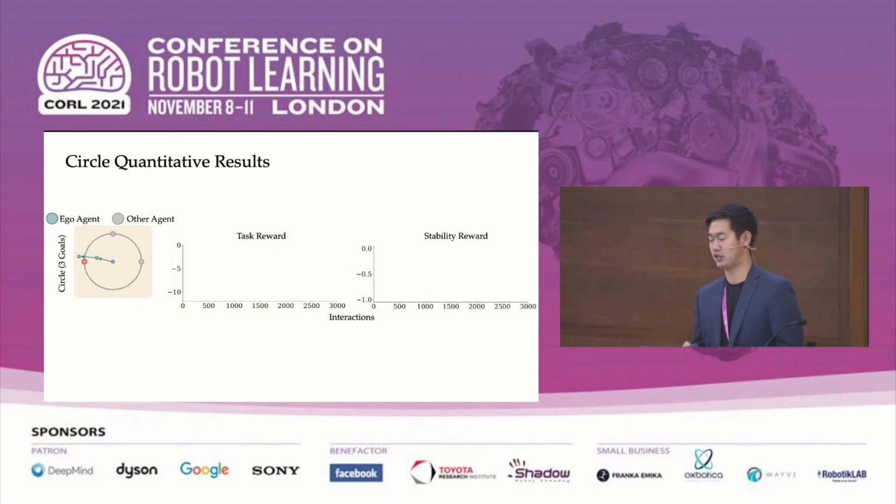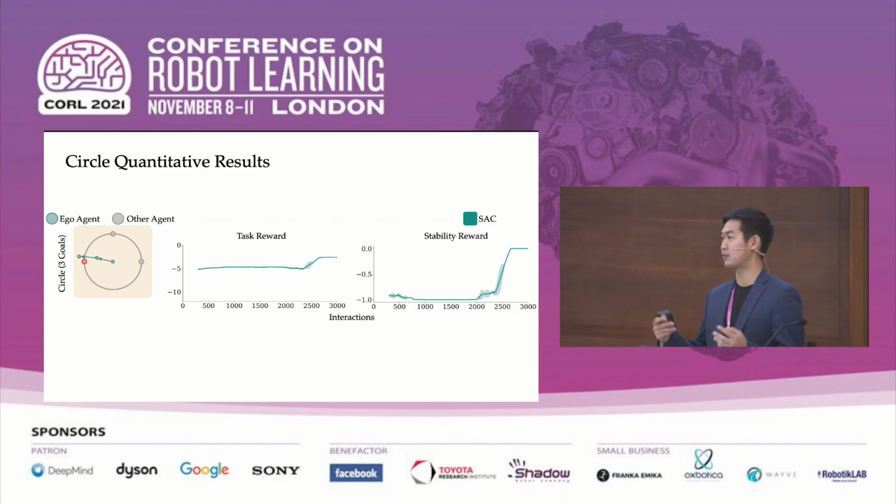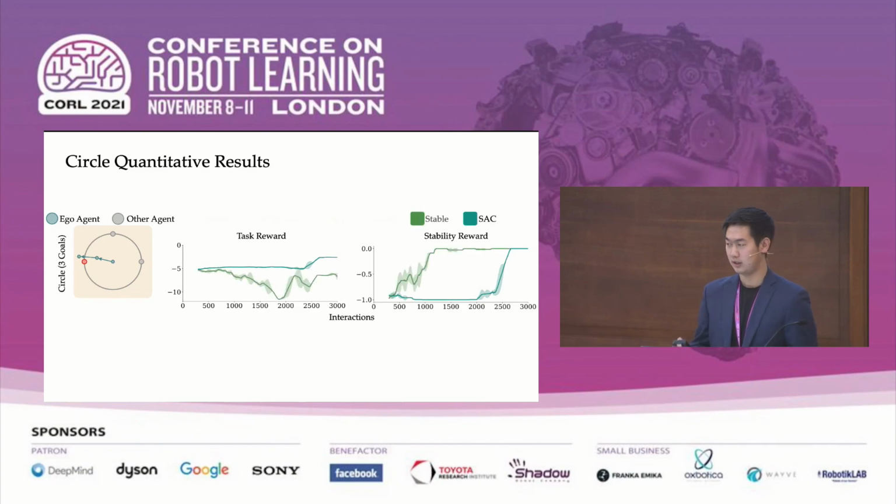So for quantitative results, we compare our approach with multiple baselines, which I'll now introduce. So we show the task reward on the left and the stability reward on the right. So our first baseline is soft actor critic, which is the baseline reinforcement learning algorithm of our method. We use vanilla soft actor critic as a comparison for an algorithm that doesn't have any explicit opponent modeling. Stable is a variant of SILLI with the beta set to be 1. So stable is only optimizing for stability of the opponent goal, as can be seen by the really low task reward, but the very high stability reward here.